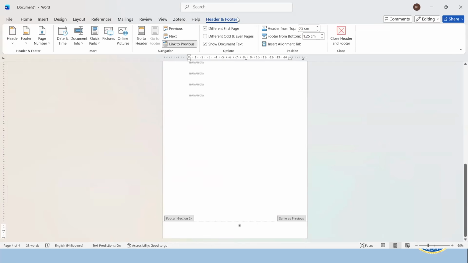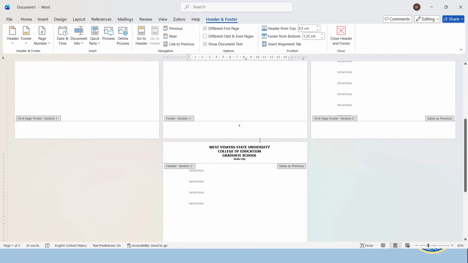Now take note that if I'm going to double click that, under header and footer, link to previous has been chosen. We are going to click that one so that this particular section should not be linked to our preliminary pages. I am going to delete this page number because we are now on the first chapter.